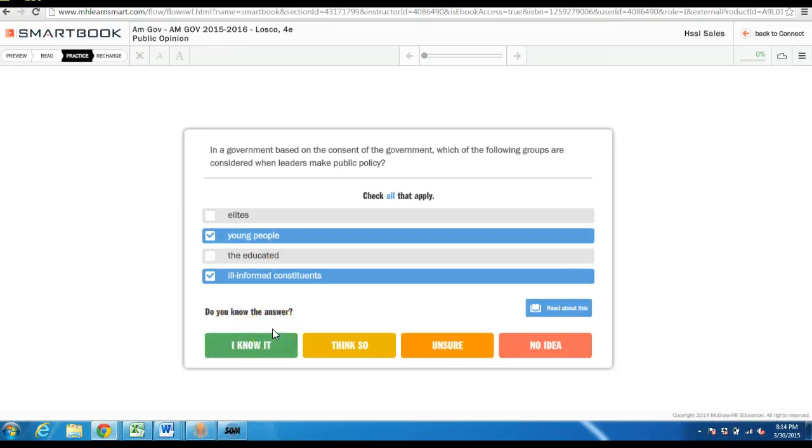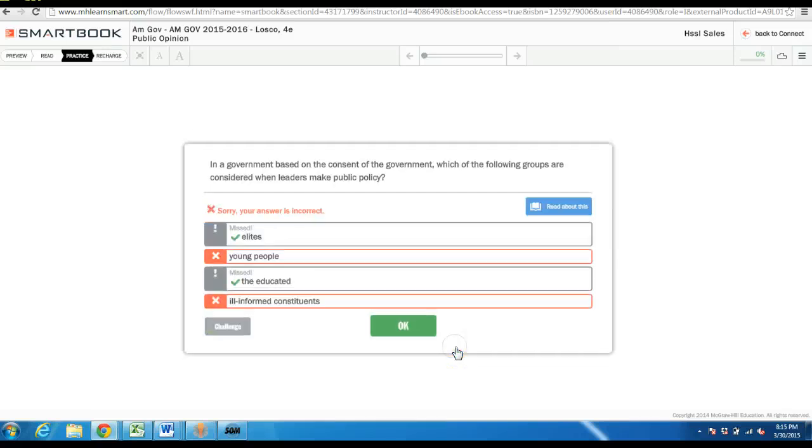Because you and I both know that guessing something and getting it right is completely different than being actively able to call it out. So right there, I got both of them wrong and I was unsure. So the system probably knows I'm going to need this concept to come back to me in a different way. Now, it might not be the next slide, and it probably actually won't be the next slide, but it's going to circle this information back to me in maybe an easier way next time.